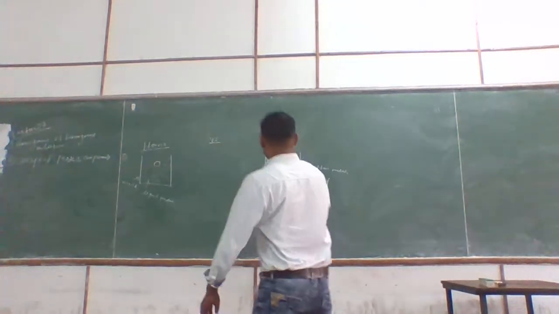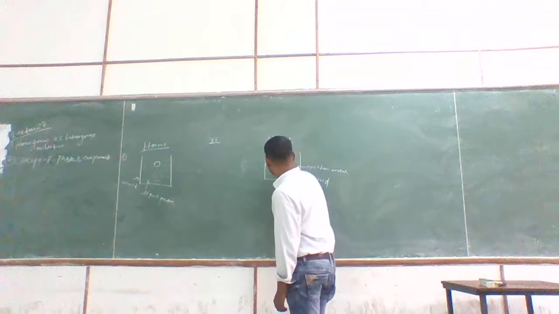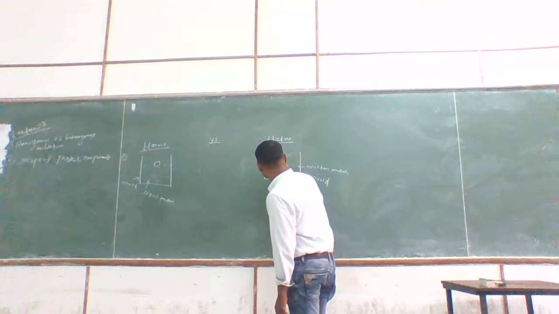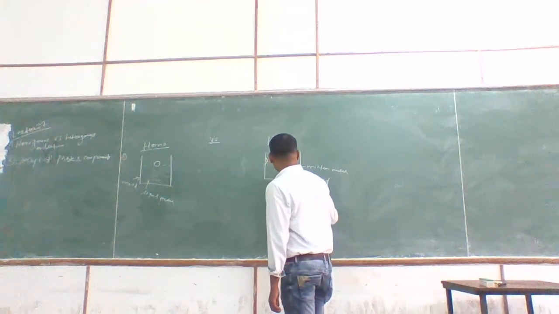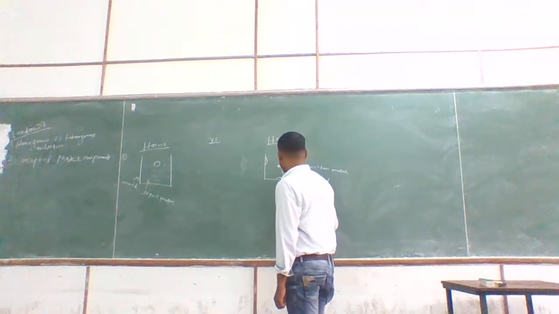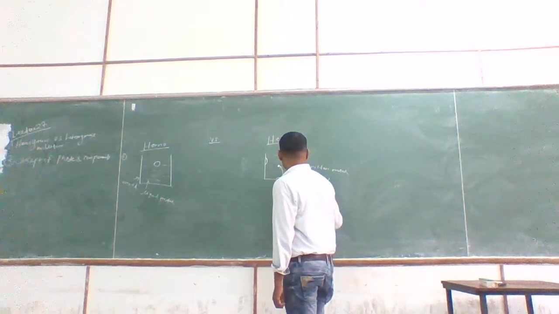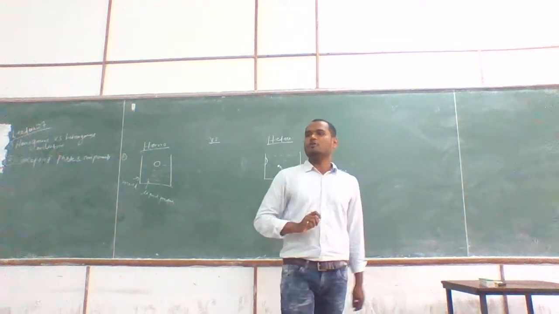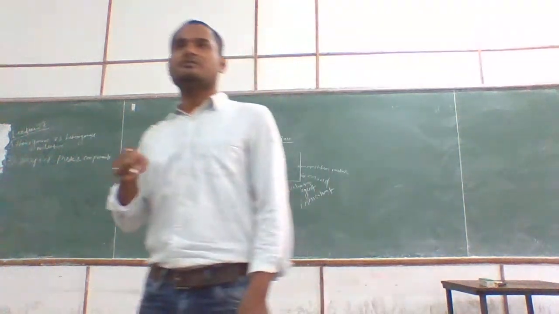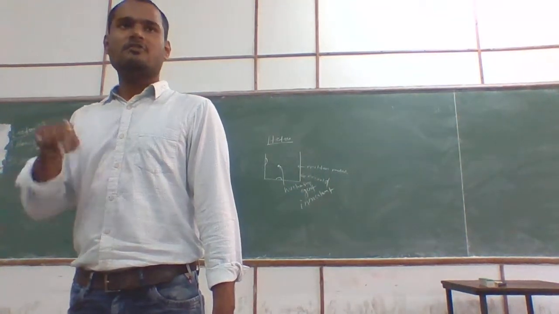Suppose you have an inoculant, for example, this is an inoculant, or this is a nucleating agent also. Inoculant or nucleating agent means that is a foreign particle. Is it okay? That is a foreign particle.